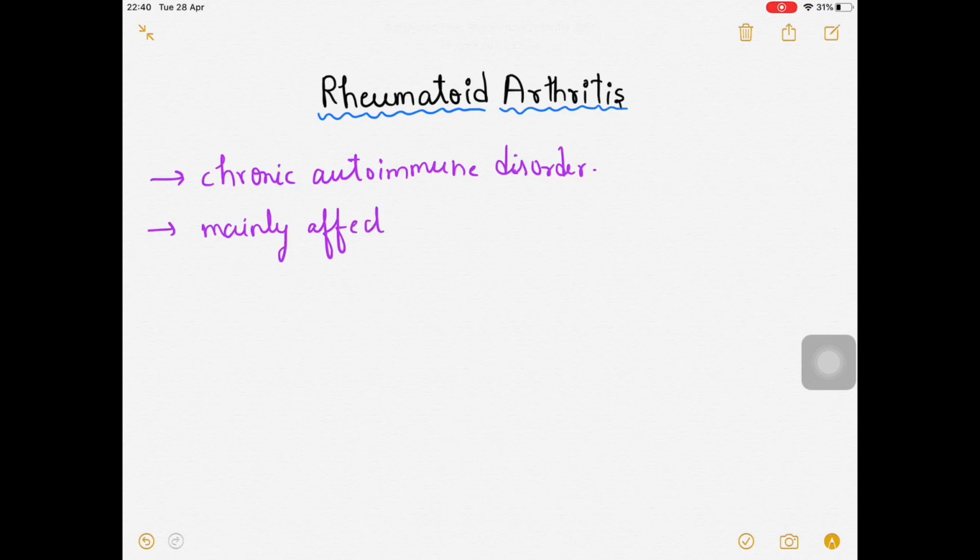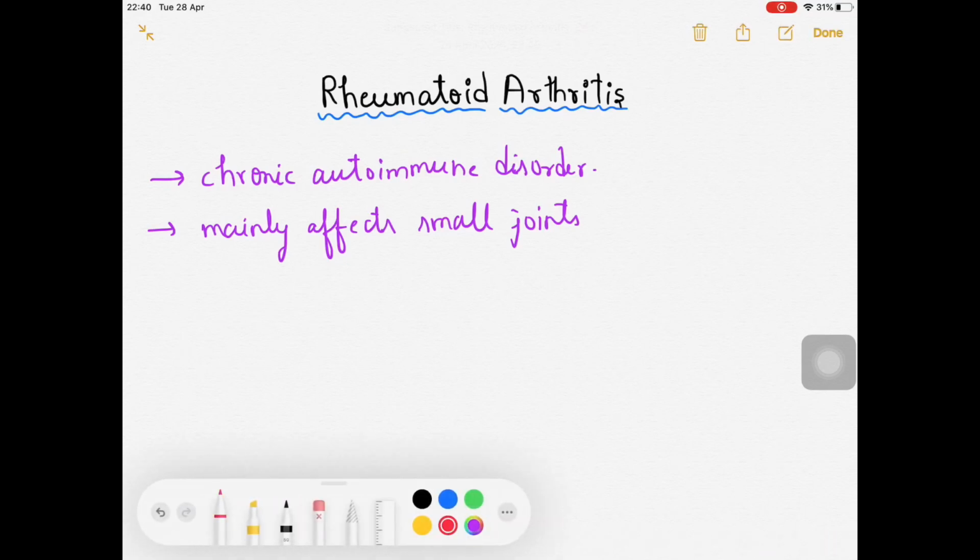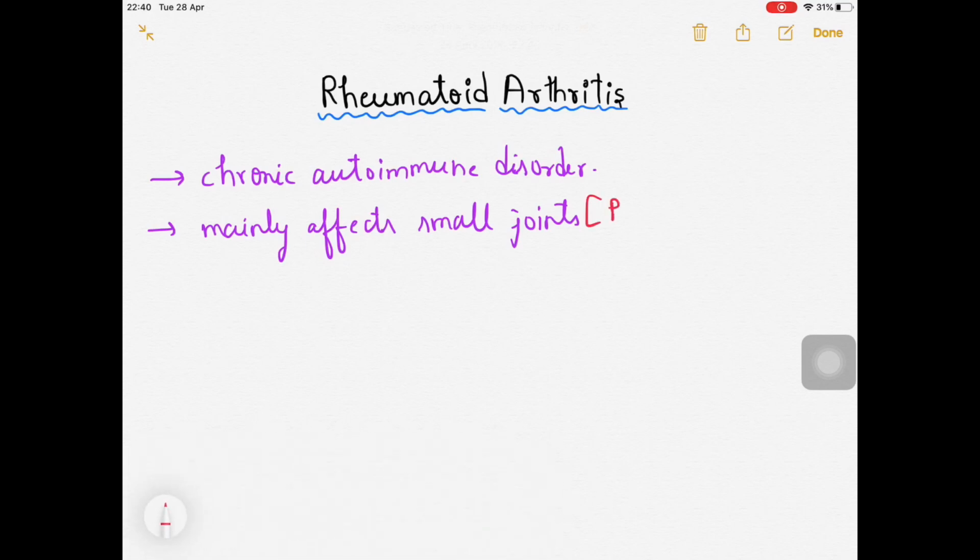Now, what are actually small joints? Which kind of joints are small, and which are bigger ones? Bigger joints are the shoulder joint, hip joint, and knee joint. But in rheumatoid arthritis, they are involving the smaller joints, for example the proximal interphalangeal joint, wrist joint, and metacarpophalangeal joint. But it does not involve the distal interphalangeal joint. Distal interphalangeal joint involvement is the characteristic of osteoarthritis. Rheumatoid arthritis mainly involves the small joints.